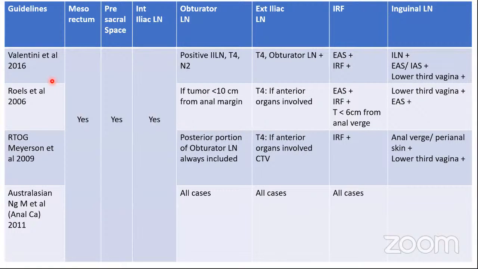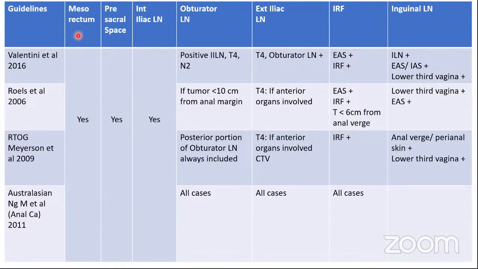Now, if you look at the various guidelines, you will see that the recommendations are almost similar. They give similar recommendations and talk about similar subsites. The only difference is the nomenclature. Every guideline is using its own nomenclature, so it becomes a little confusing. Otherwise, the recommendations for target delineation are almost similar with all the guidelines.